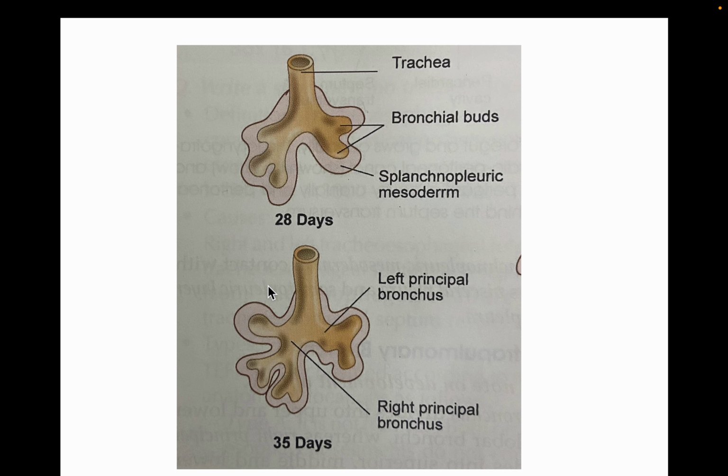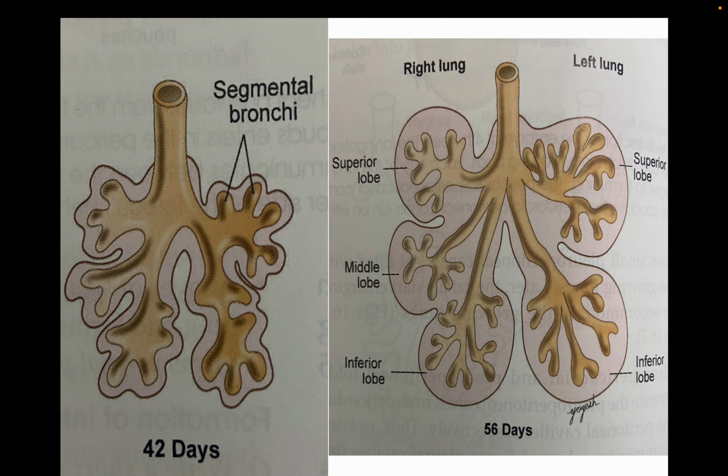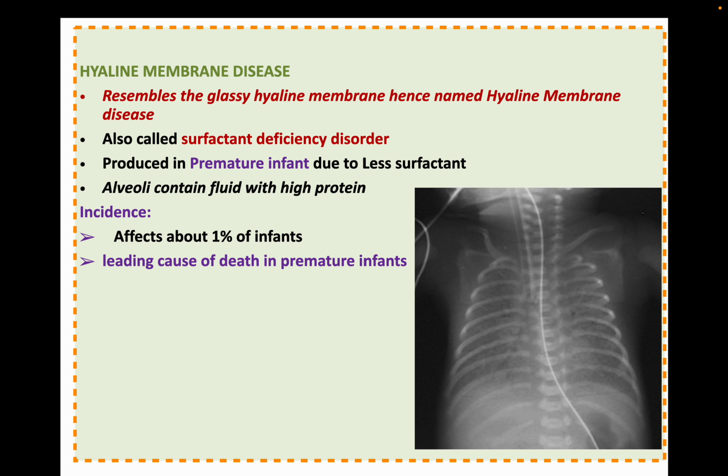Then at 28 days, you can see the splanchnic mesoderm, and the bronchial tree is there. Then at 38 weeks, there is more bifurcation, sorry, more division of the bronchioles. So you can see the surface area of the lung tissue is increasing. Now at 42 weeks, you can see the segmental bronchi appear, and at this stage the different lobes are appearing, and the division of the different bronchi you can see in this diagram.